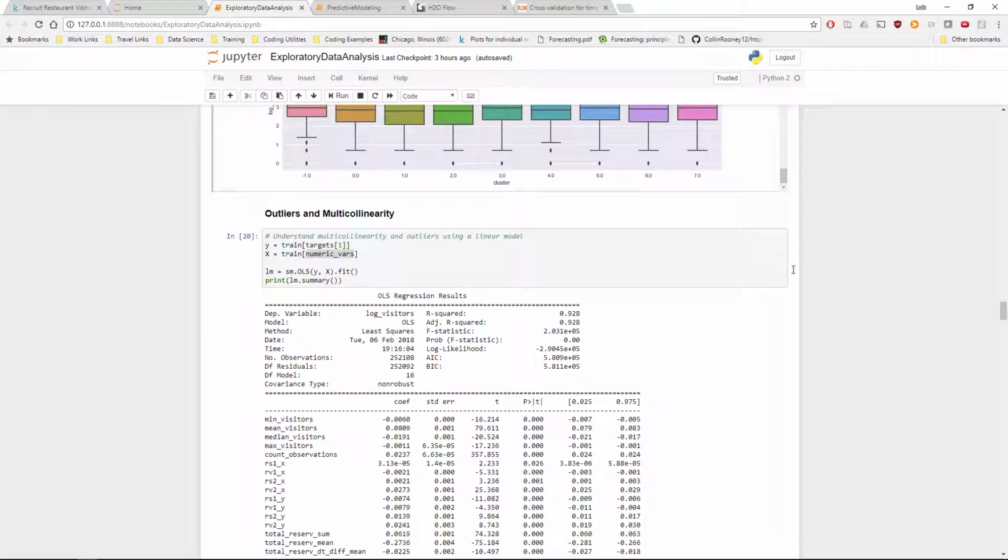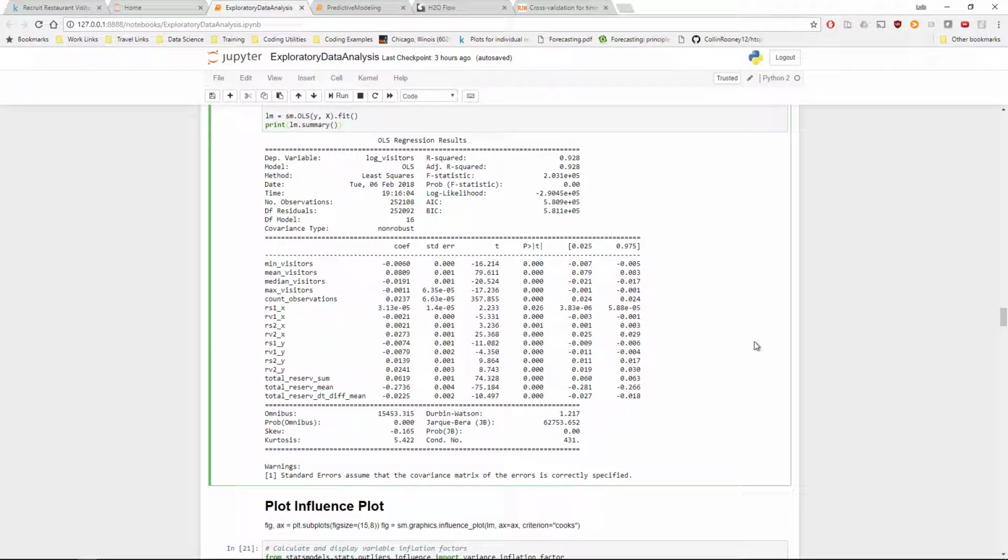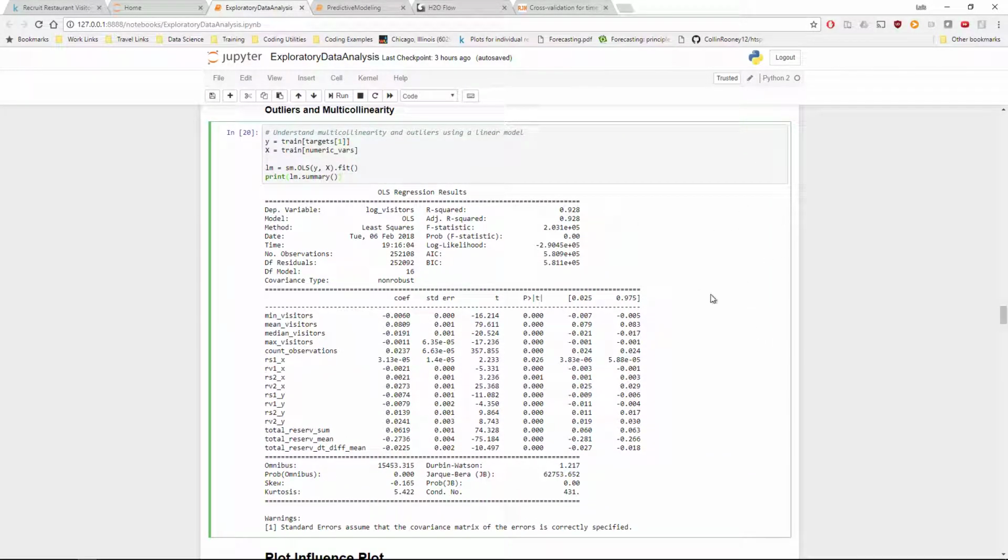So, switching back to outliers and potential multicollinearity, I fit a pretty straightforward and simple OLS regression to get a sense of the multivariate relationship between the numerical variables and the target.